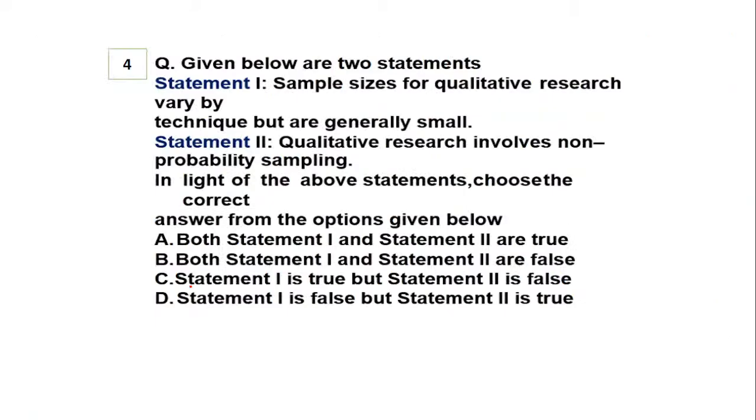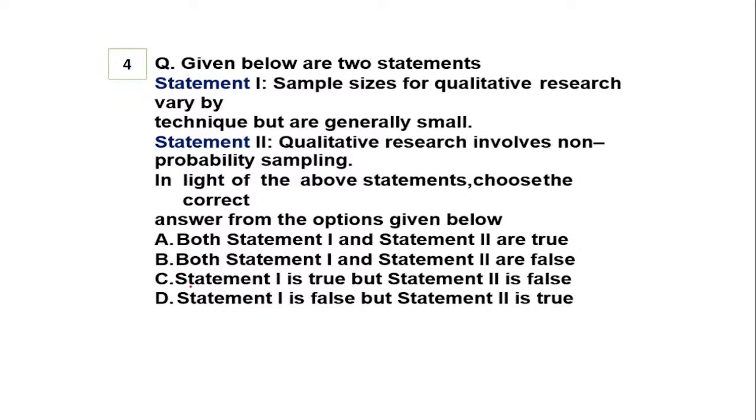Fine. Now coming to question number 4. Question number 4 has two statements. Statement 1: sample sizes for qualitative research vary by technique but are generally small. I'll repeat again, the sample size for qualitative research varies by technique but is generally small. Whereas statement 2 states that qualitative research involves non-probability sampling. So which of the statements are true?